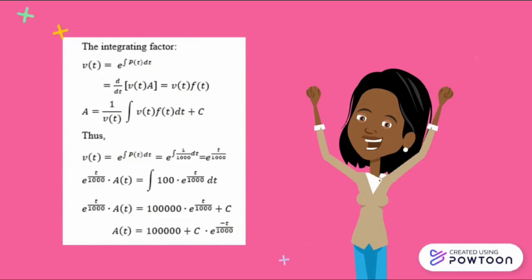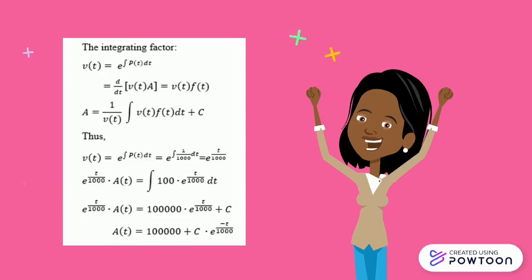Then we remove e to the power of t over 1000 on the left-hand side by dividing both sides by e to the power of t over 1000. Then we simplify both sides, and we get A(t) equal to 100,000 plus c times e to the power of negative t over 1000.